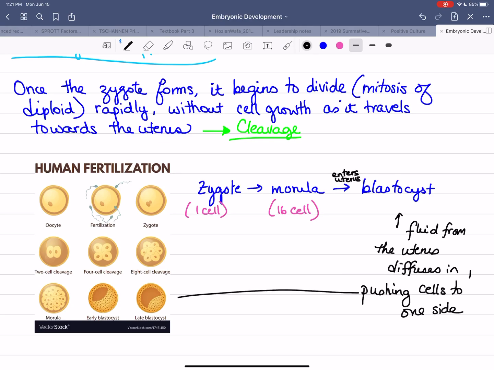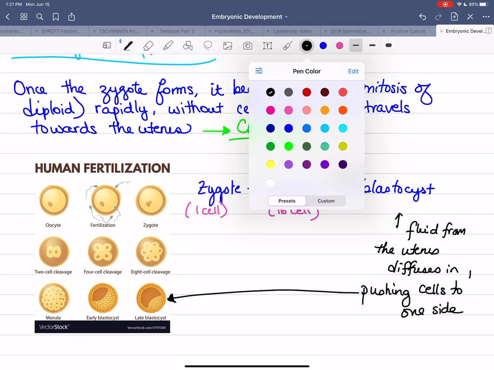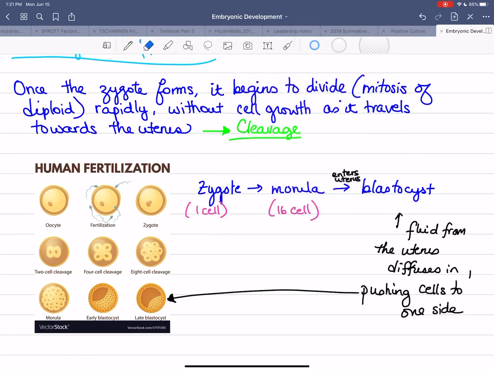And so that's what you're seeing here. That is then our blastocyst. Okay, so that's what you're seeing right there. This is the fluid that moved in and is now diffused into our embryo.